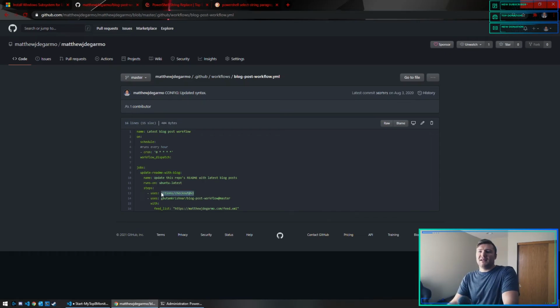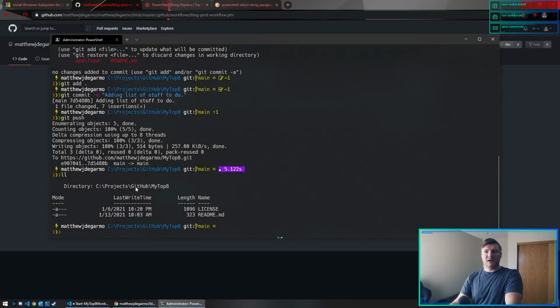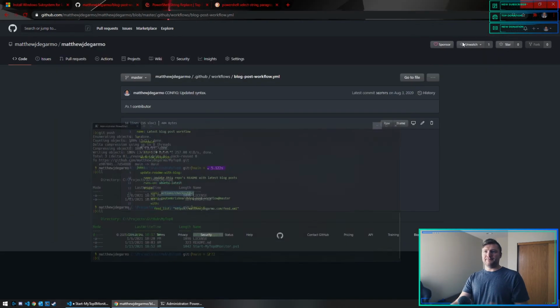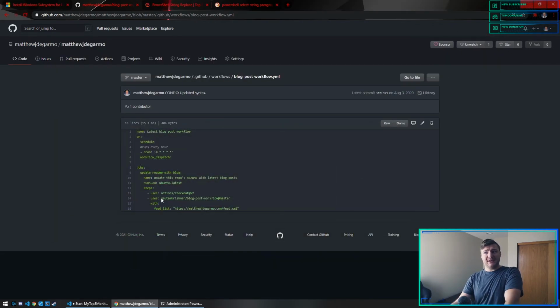So I will get the profile README, because this action basically does a git clone into the environment. So in the Docker container that I will create to run this, it will clone your profile, and then poof, there's like I just did in my top 8. I cloned, this is what checkout does. So I have that file locally, and I can do local magic to it.